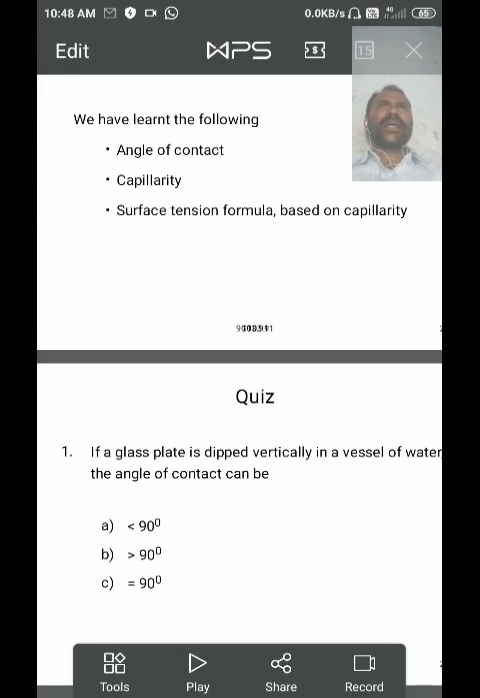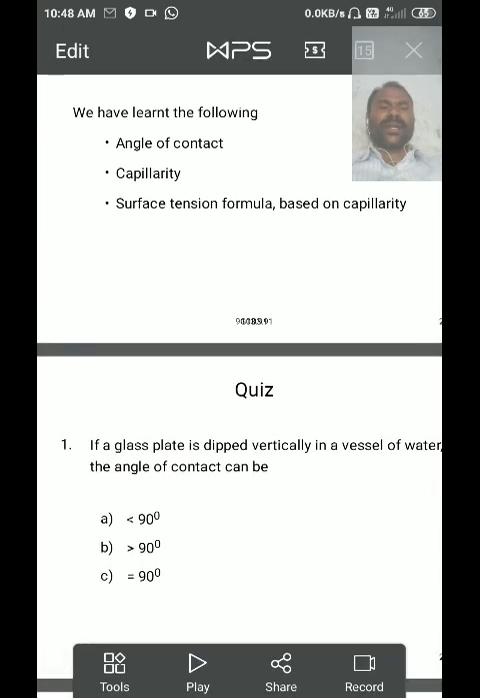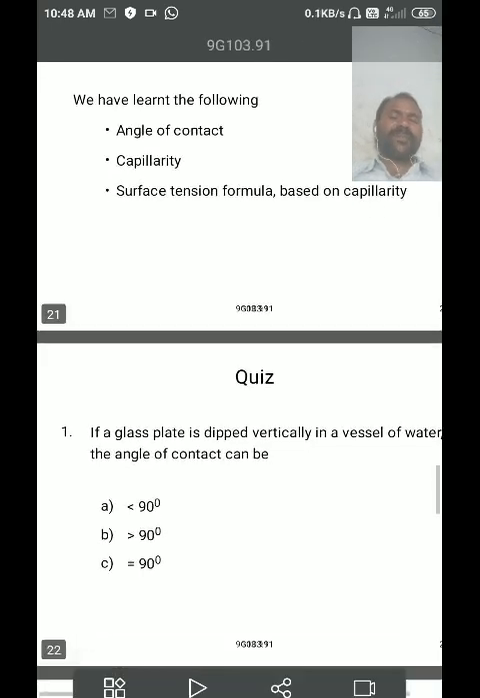The surface tension value decreases gradually with increasing temperature. At a particular temperature the surface tension becomes 0. That temperature is called the critical temperature of surface tension.